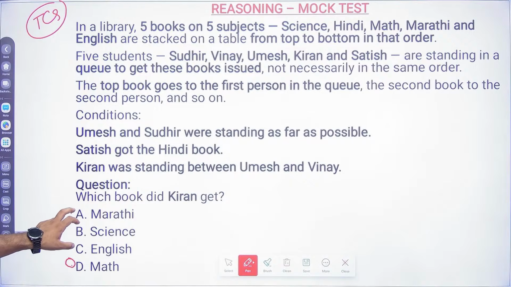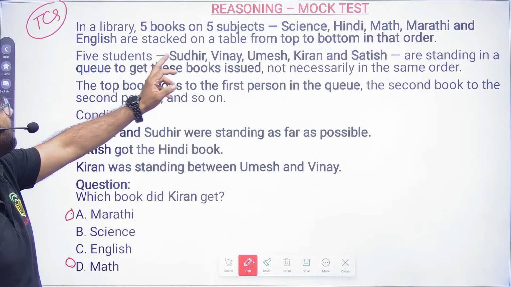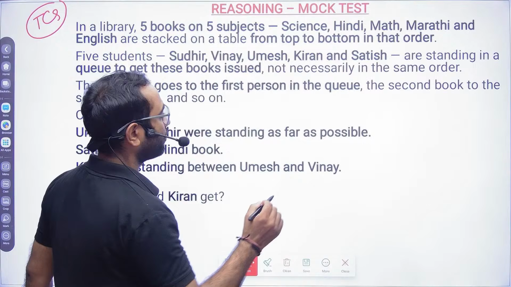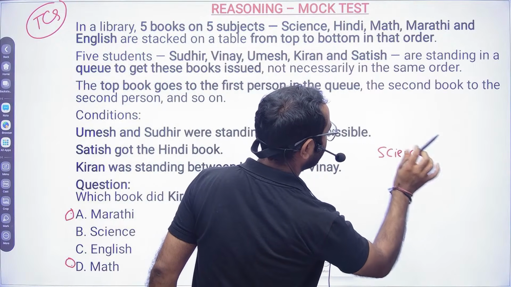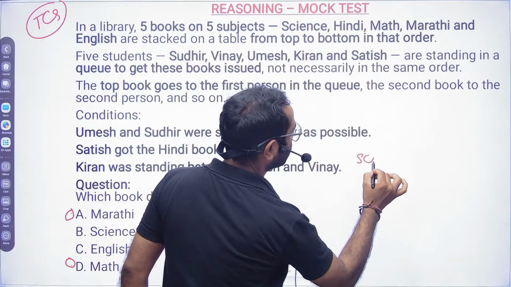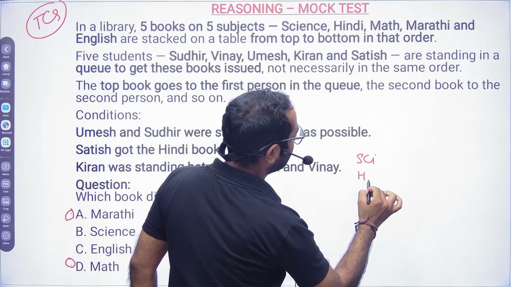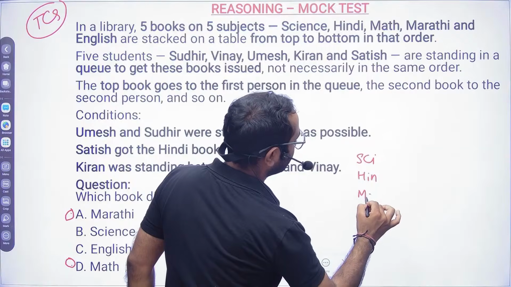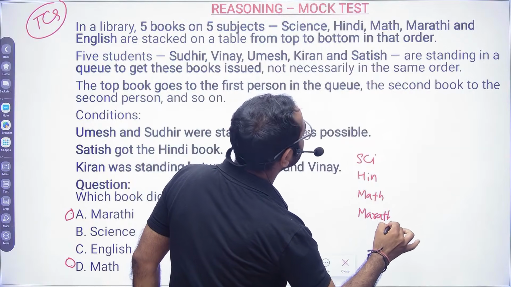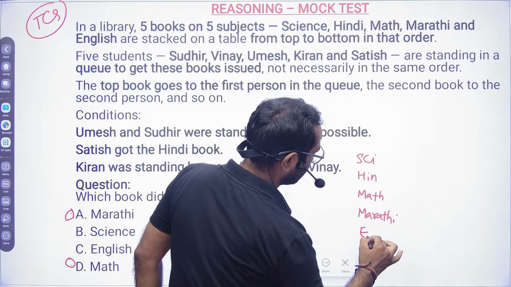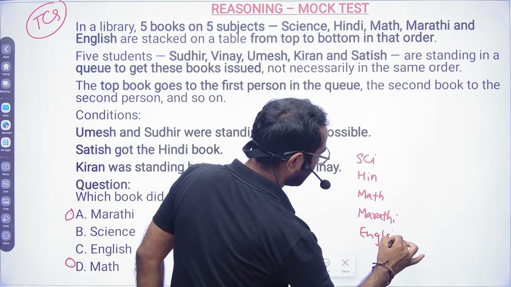So this is option A, D, A, D. Okay. So in a library, 5 books on 5 subjects. So we have science. Okay, so here I will write. We have science. We have Hindi. We have math. We have Marathi. And then we have English. Right?